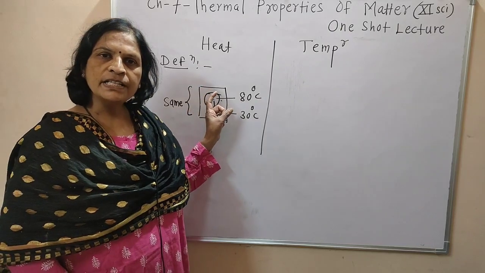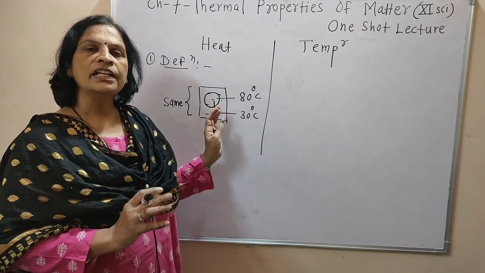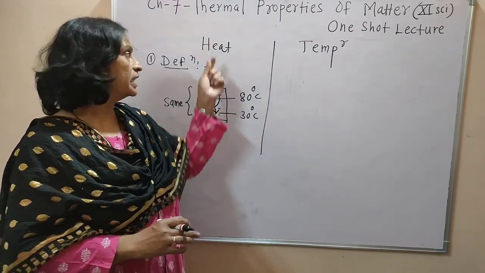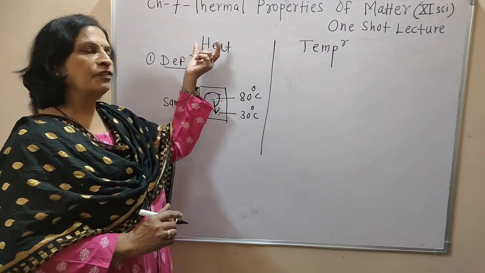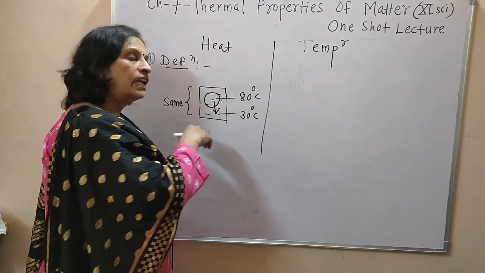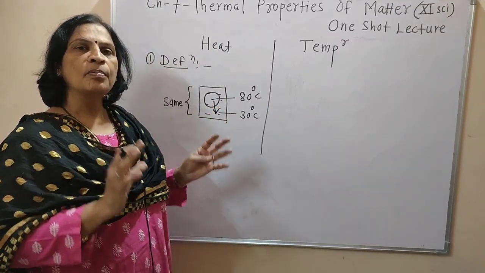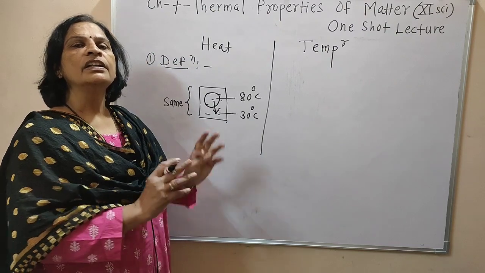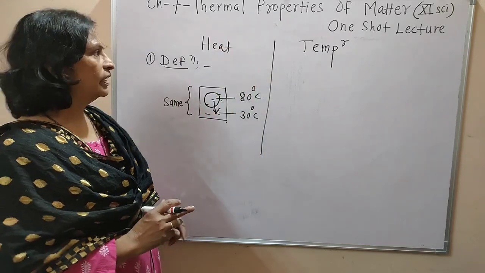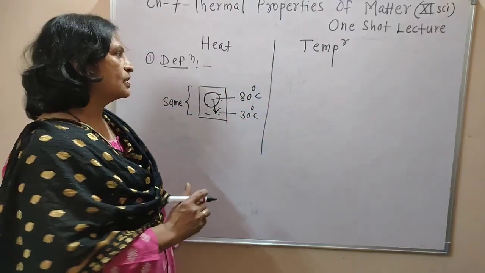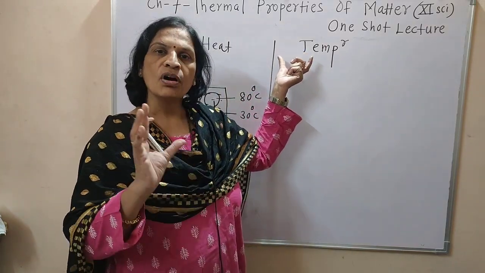Means when two bodies at two different temperatures contact each other, there is a transit of energy. It is a form of energy. Transit means transfer, and therefore the definition of heat is that heat is energy in transit when two bodies at different temperatures are brought in contact with each other and exchange heat. That is the definition of heat. Then what is temperature? Temperature is the measure of the degree of hotness or coldness.